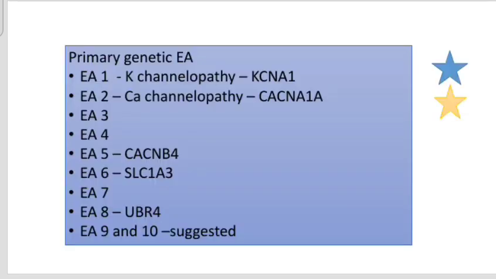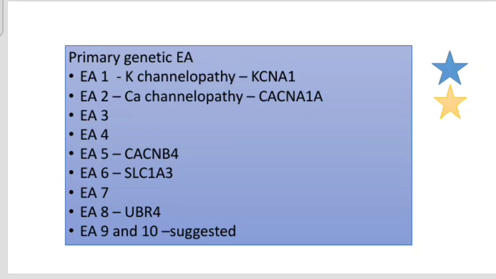Now I'm going to tell you about primary genetic episodic ataxia types. I put a blue star for episodic ataxia type 1 and an orange star for type 2, and you'll understand why I put it like this in the coming slide. I'd like to tell you that for episodic ataxia types 5, 6 and 8, we have identified the relevant gene, but for 3, 4 and 7, the relevant gene is still not identified.